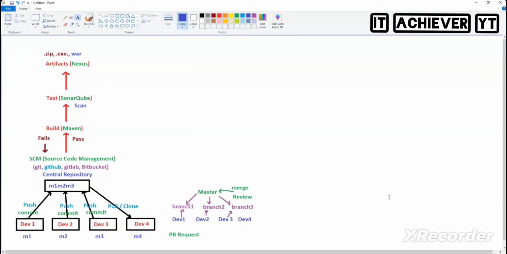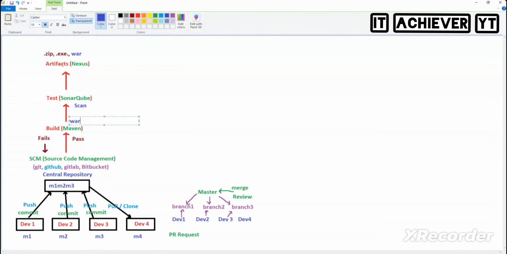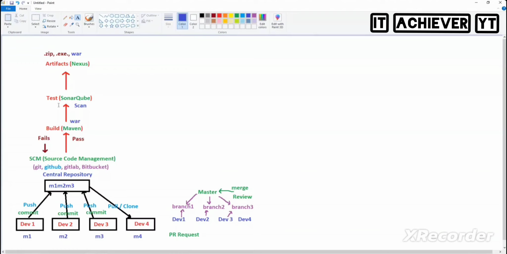Quick question here: who will make artifacts in this lifecycle, we or developers? We. Developers will give the code. The output of Maven is a war file. Maven will generate a war file, or exe file, or zip file, whichever it is. This war file will be scanned by SonarQube and stored inside Nexus. Okay, fine. So my war file is readily available. What is the next phase for me? Deploy.